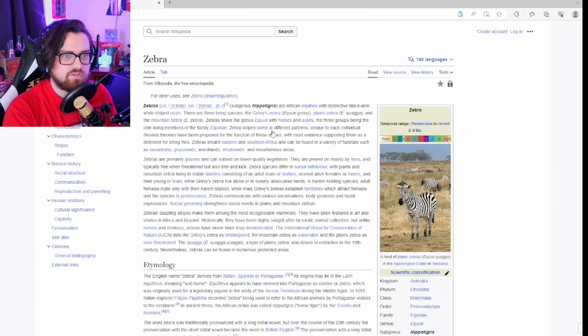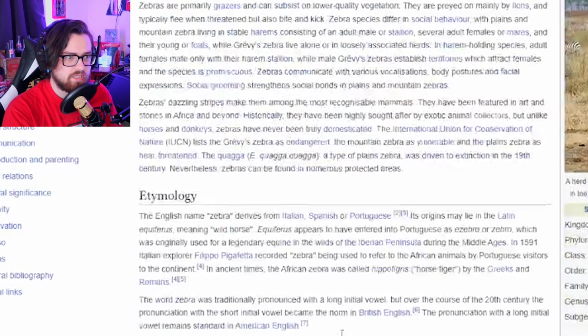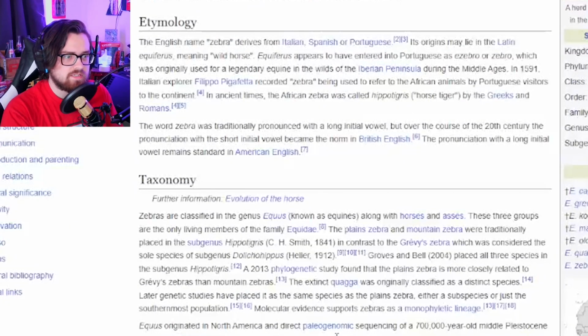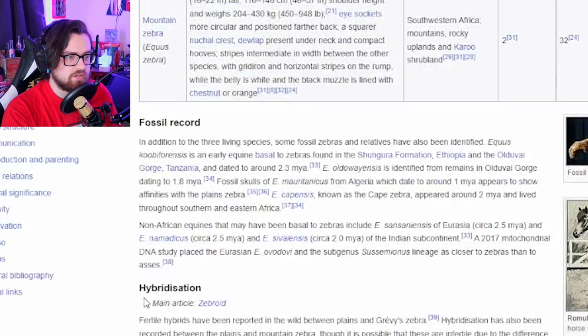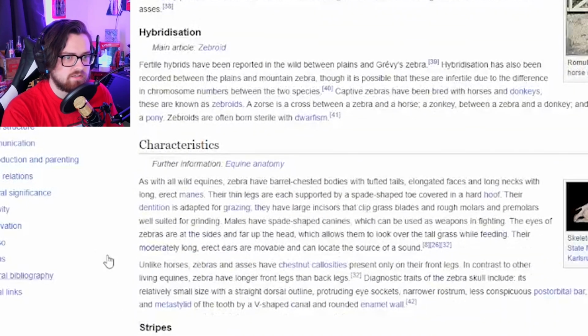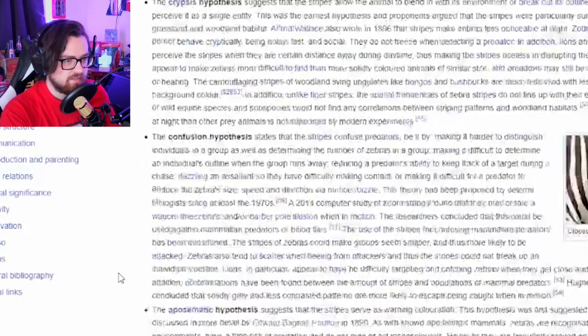So let's see what we can do here. Social grooming, etymology, taxonomy, extant species, fossil record, hybridization, characteristics, stripes, function.